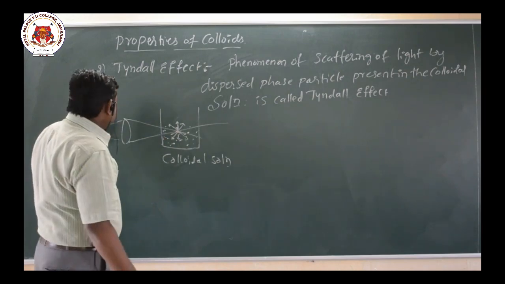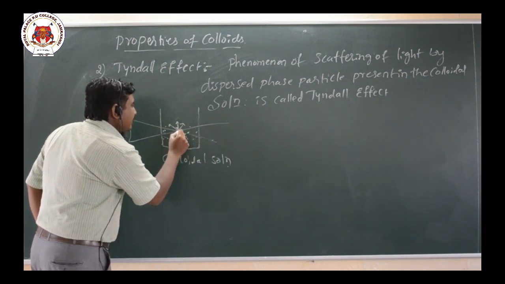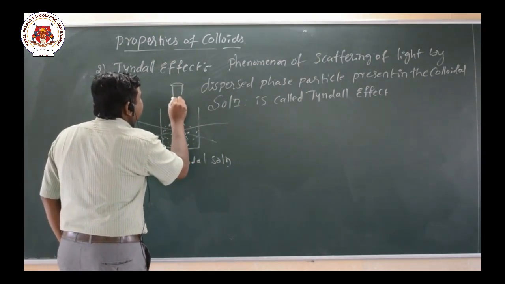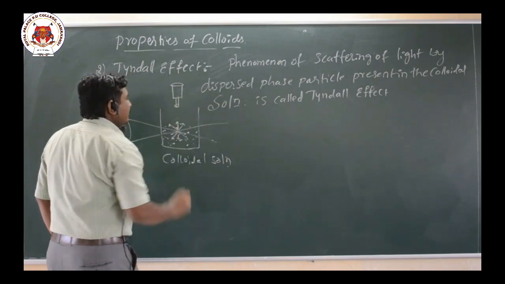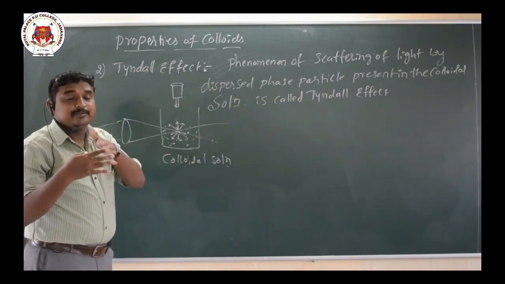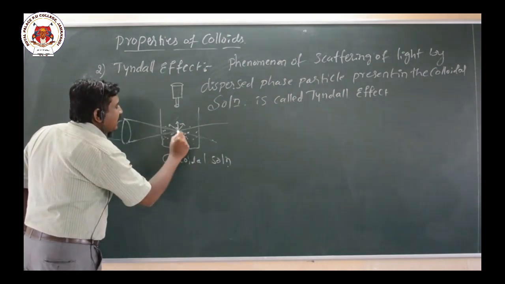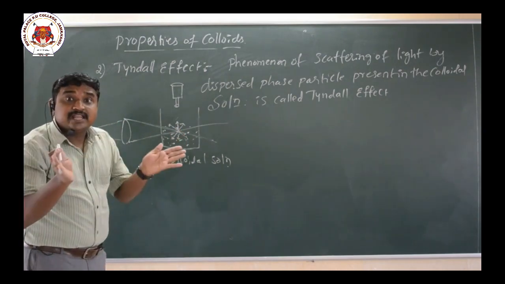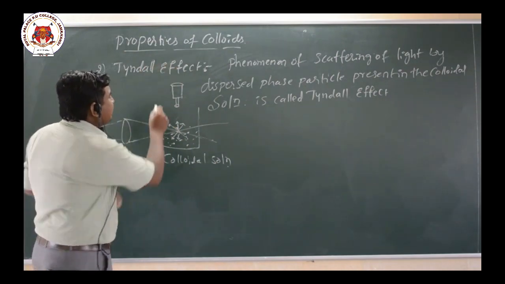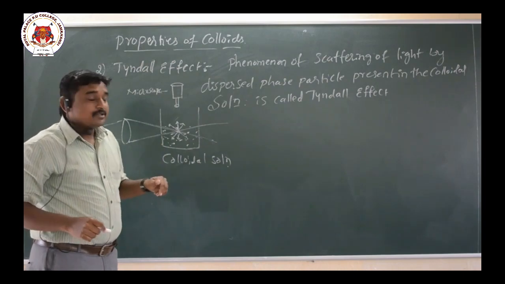When the light falls on the colloidal solution, we observe the scattering of light in all directions. This observation can be done by viewing at right angles to the beam of light, using a microscope.